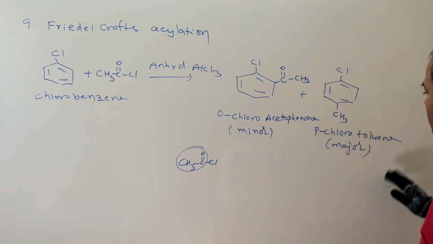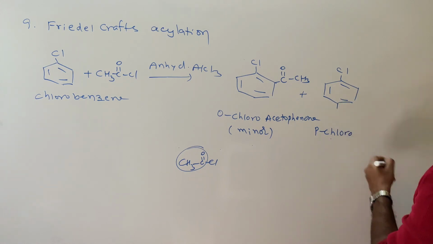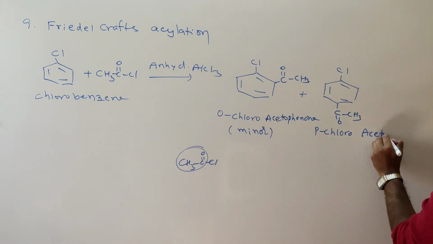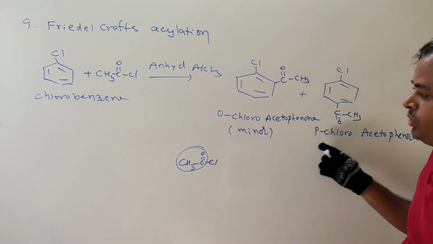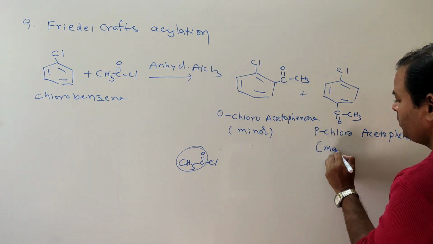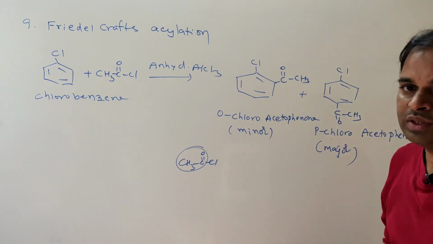And the product parachloroacetophenone, COCH3, is major. So this is about Friedel-Crafts acylation.